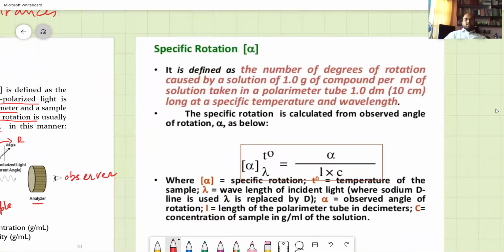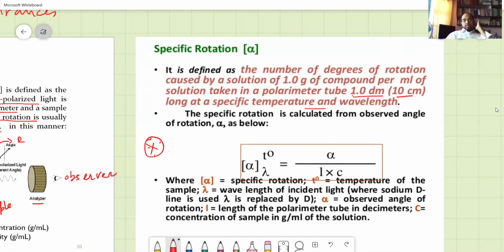The number of degrees of rotation caused by a solution of 1 gram of compound per ml of solution in a polarimeter tube of 1 decimeter, equal to 10 centimeters long, at a specific temperature, is given by alpha, in square brackets, with lambda the wavelength at which it is measured and T the temperature, equal to alpha divided by l times c, where alpha is the specific rotation. This you need to remember for writing the degree of rotation.